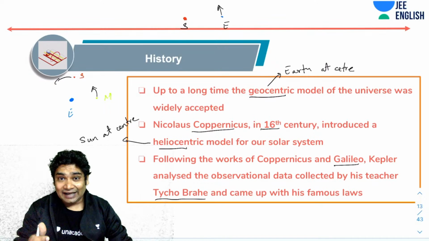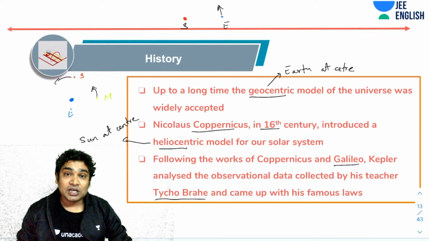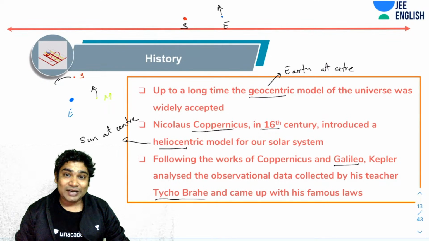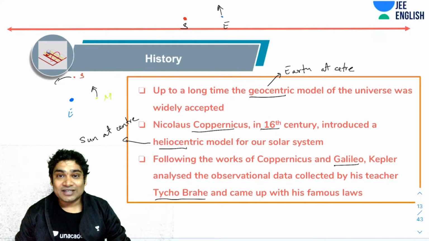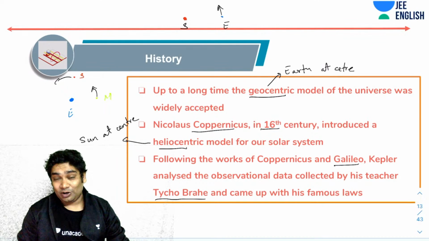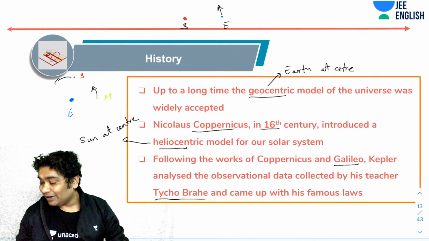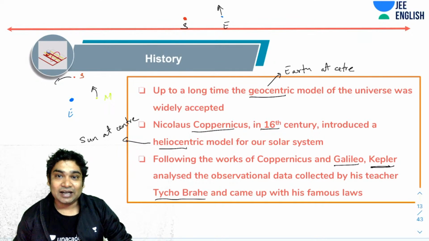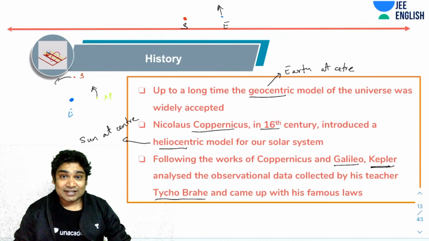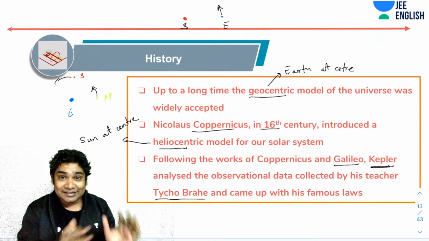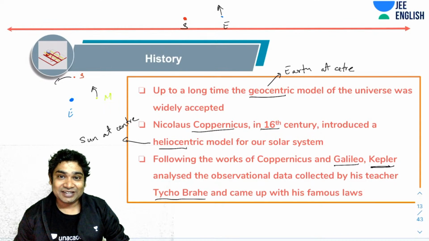On this island he set up a lot of observatories where he had hired people who would look at the night sky through telescopes and chart them daily. So for years he gathered this data of the night sky. However, Tycho Brahe was an enthusiast but not really a scientist, so he did not know what to do with that data. So he went to Kepler. He hired Kepler, who was a research assistant at that time, and gave Kepler his charts to analyze. That is how Kepler, after years of analyzing that data, came up with his three famous laws.